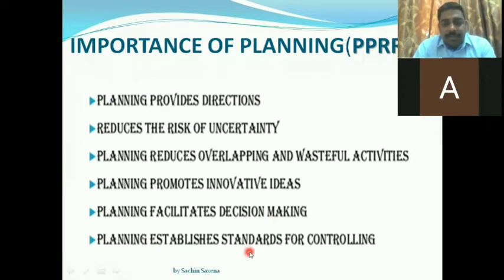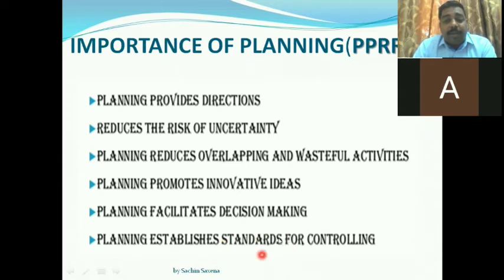Planning establishes a standard for controlling. Planning gives standards, you understand, like I'm giving a standard that no one of you will score less than 95% marks. So this 95% will be the standard, and this standard you must achieve. Under that there will be a failure.